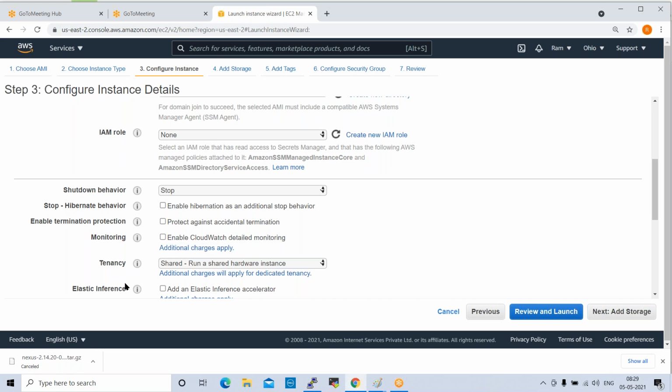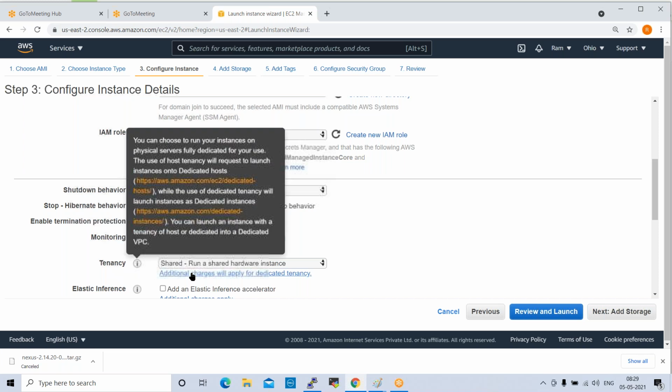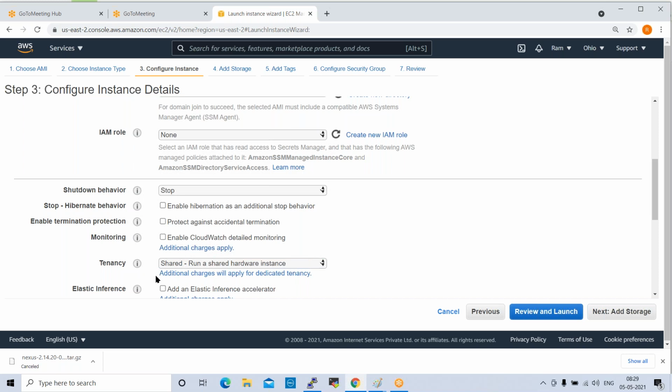What is tenancy? Tenancy is nothing but a dedicated space. In tenancy we have three options here. If you click on this, shared, dedicated, and dedicated host, three options are there. By default we select shared. So shared, dedicated, dedicated host, what is this? We'll try to understand here.